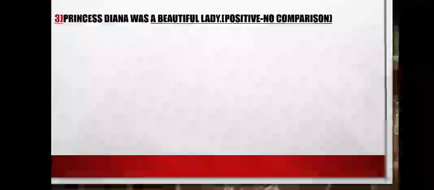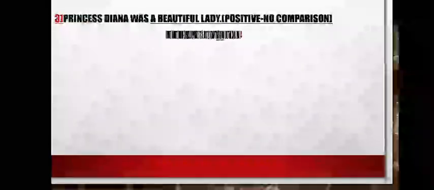Princess Diana was a beautiful lady. So which is the word that tells us the degree? So you have to underline the word beautiful. Beautiful lady. So you have to write down in the bracket positive degree, because here is no comparison. Can you see here any comparison? No, here is no comparison. So you have to write in the bracket positive dash no comparison.